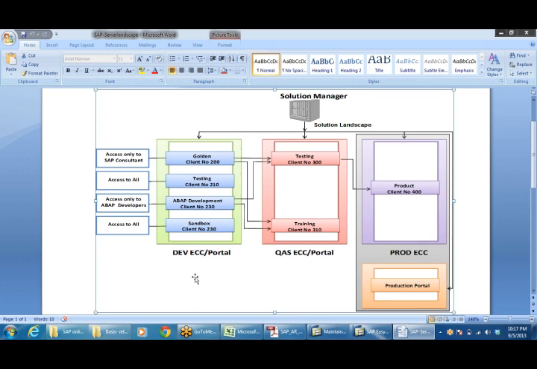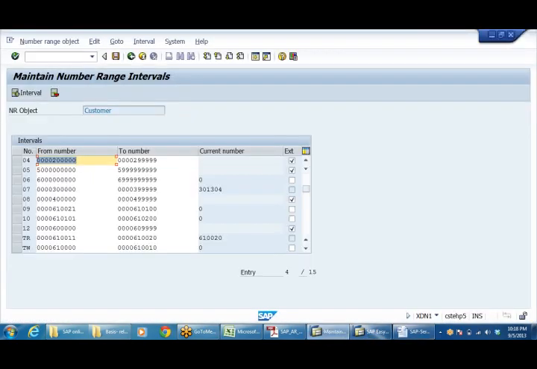Anyway, let us not mix it up. A landscape means these many servers may be available. What is the importance of all these things, we'll discuss later, not at this junction. Let me complete these things.